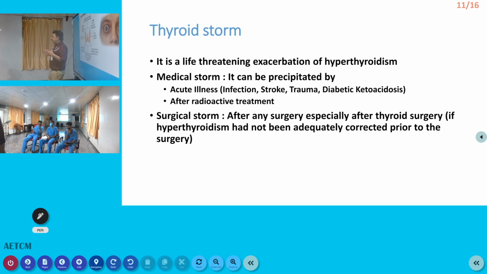Medical storm is, you know, any patient who is having a thyroid disorder who, suddenly after an illness like infection, stroke, trauma, diabetic ketoacidosis or an accident, or post surgery, develops a surge of hormone release, which can produce thyroid storm. Another one is after surgery of the thyroid gland, when suddenly the hormone that has accumulated in the gland is released to the system. That also produces thyroid storm, and that is called surgical storm. These are the two storms we should remember. The most common storm which comes to the emergency room is medical storm. Surgical storm normally occurs in the post-surgical ICU.